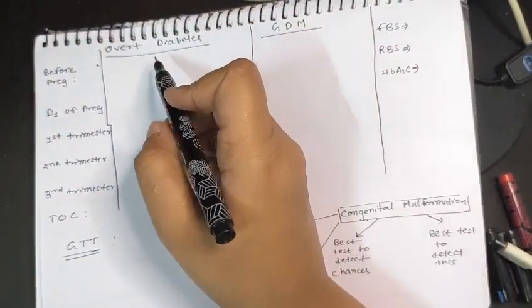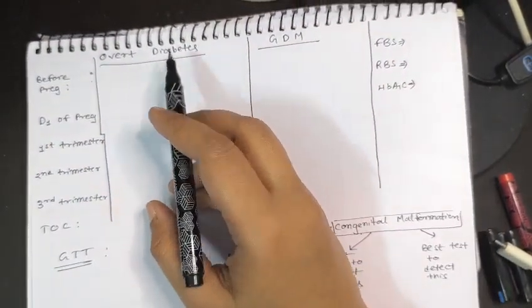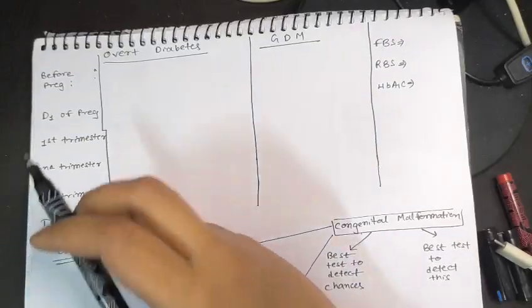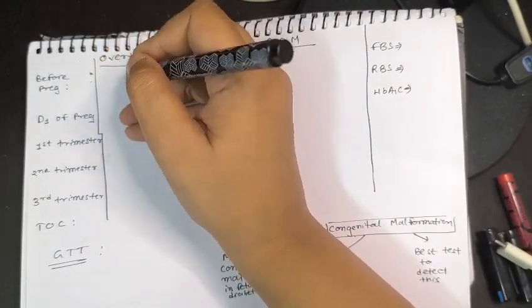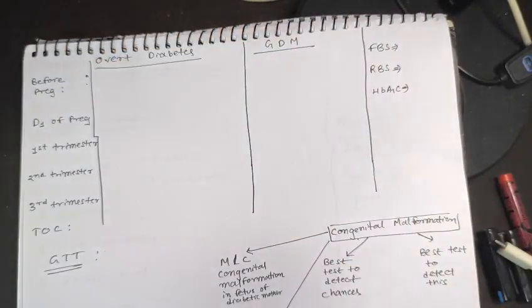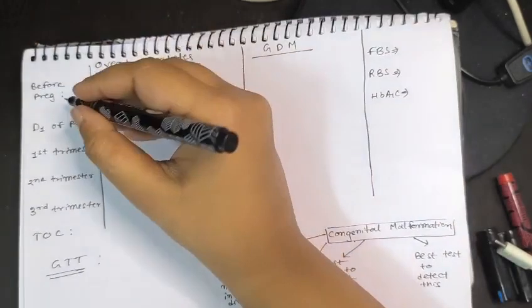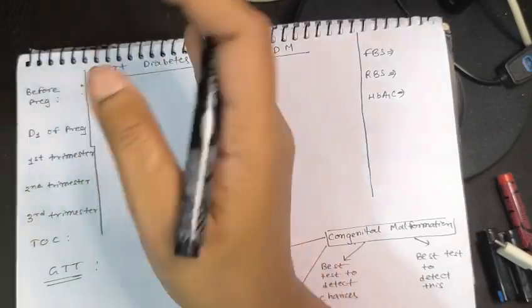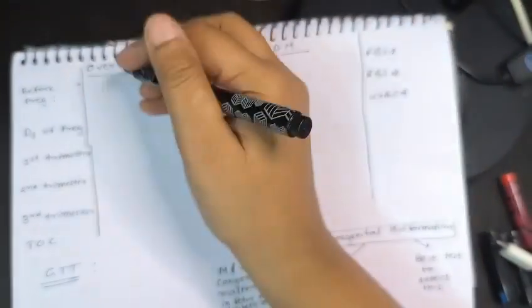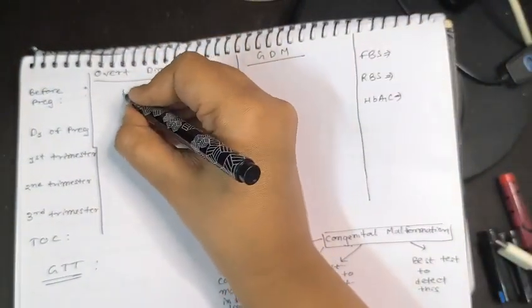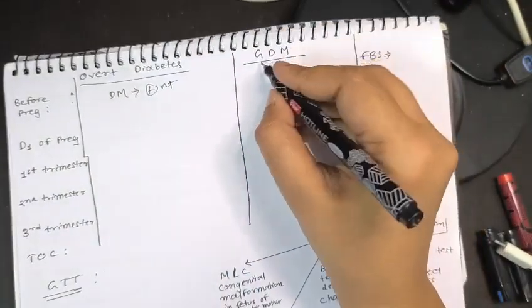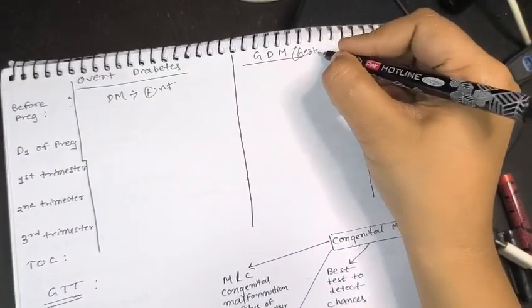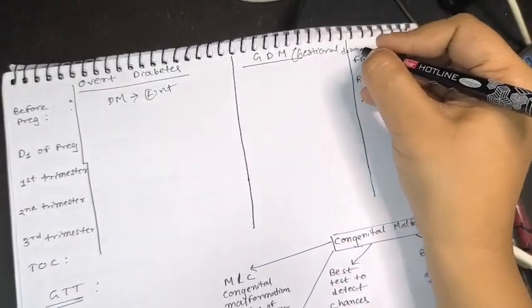Okay, so you can see that I have written overt diabetes and gestational diabetes mellitus. So what is overt diabetes? In overt diabetes, before the pregnancy the female is diabetic. It's not that after the pregnancy the female has become diabetic. So before pregnancy, the female was already diabetic. So diabetes mellitus is present, but gestational, as the name suggests, gestational diabetes mellitus.